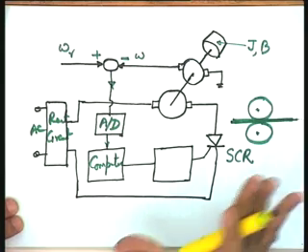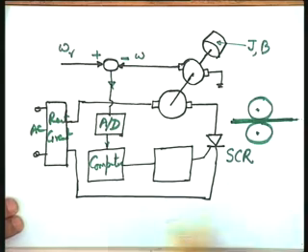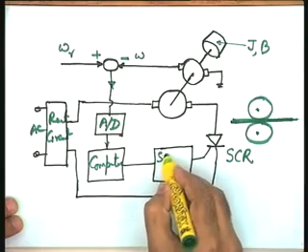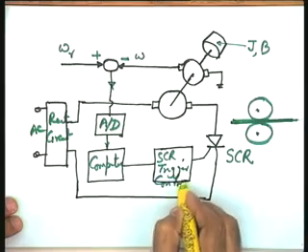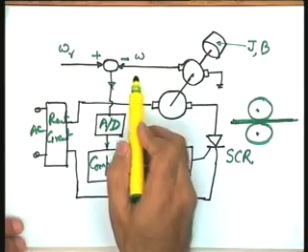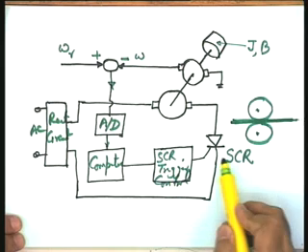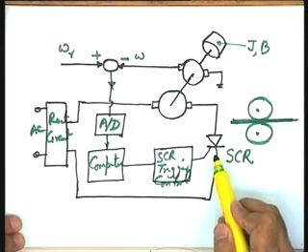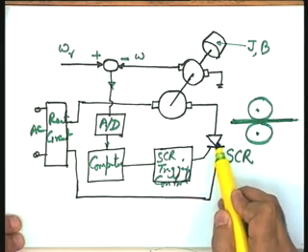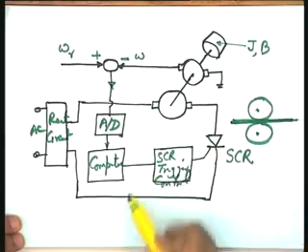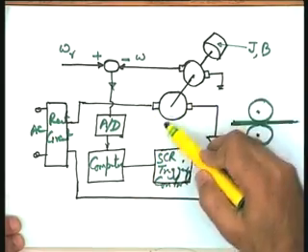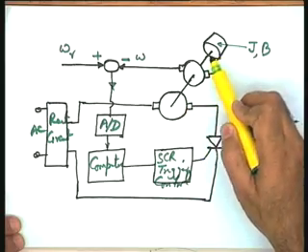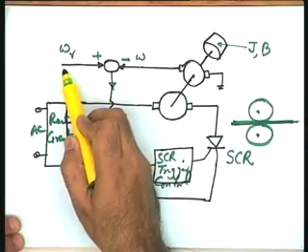See the feedback structure, the inherent structure in the control scheme. This I can say is the SCR trigger control, a suitable circuit for trigger control. Now, you can see depending upon the error, I can control the triggering of the silicon control rectifier, which in turn is going to control the power supplied to the motor. And this control signal, or this manipulated signal, the power to the motor, is going to suitably control the torque generated by the motor so as to force omega equal to omega r.